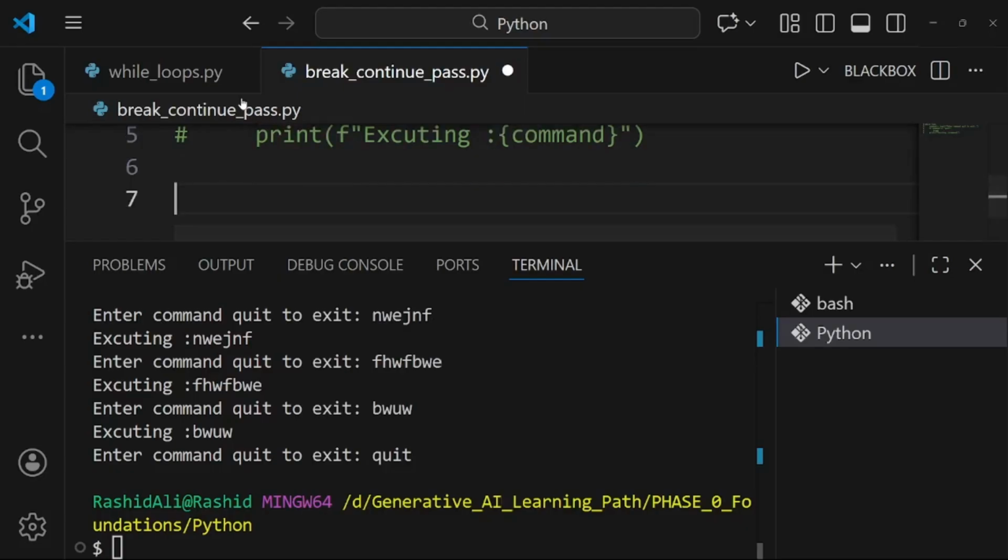So with the continue statement, the loop doesn't actually break, it just continues with the next item, with the next iteration.